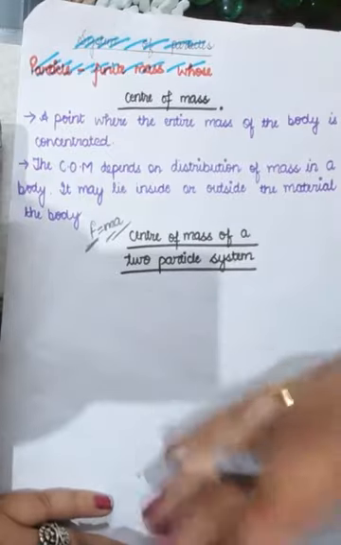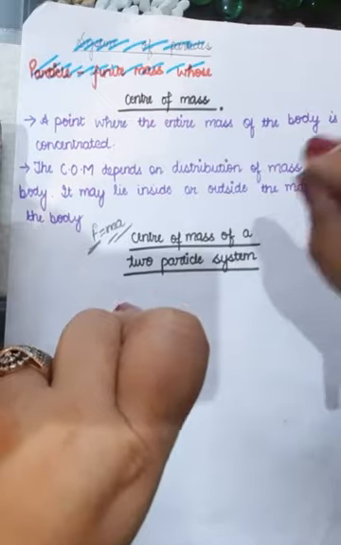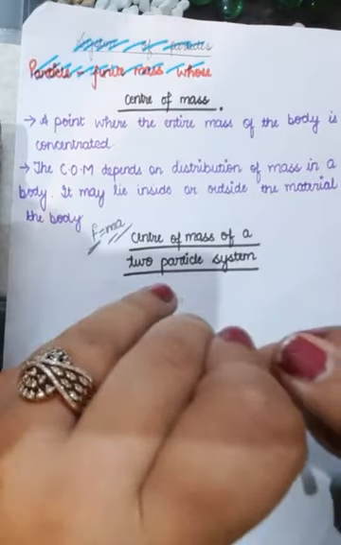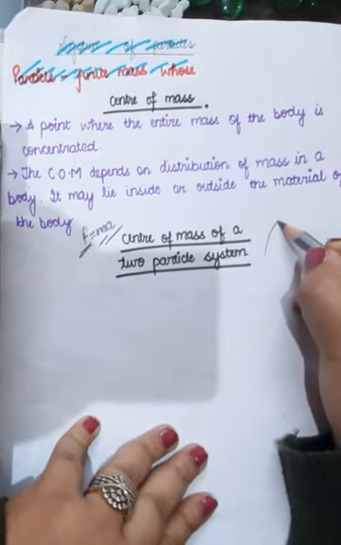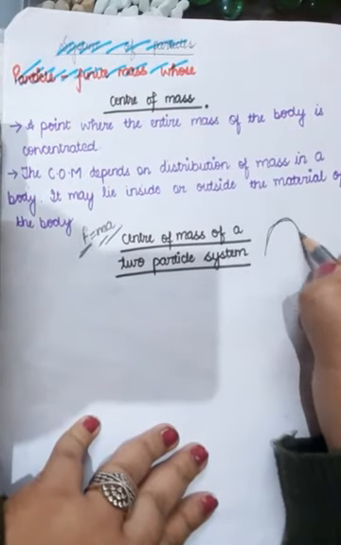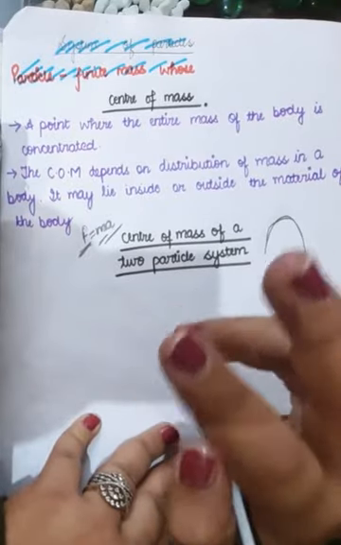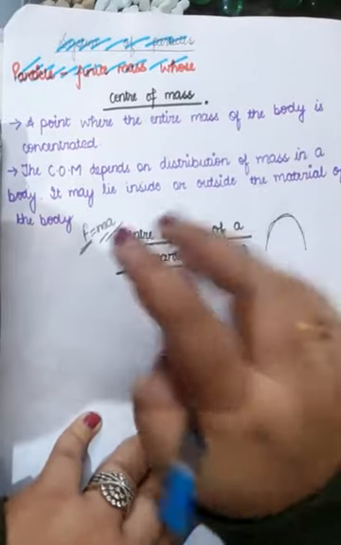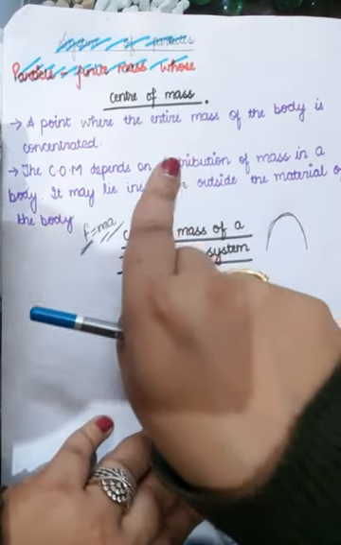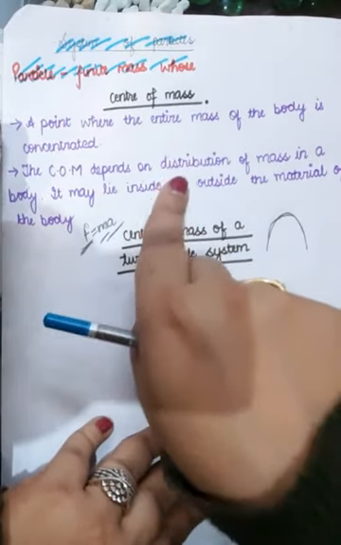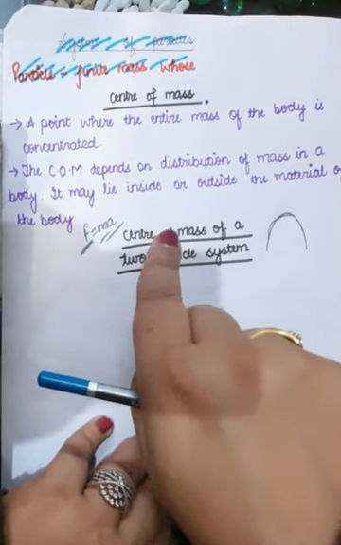I'll tell you what I want to say. Suppose you have a wire, right? And you give it a shape of U, like this. So now I need to tell you certain aspects about center of mass. Aspect number 1, center of mass is a point where the entire mass of the body can be supposed to be concentrated.